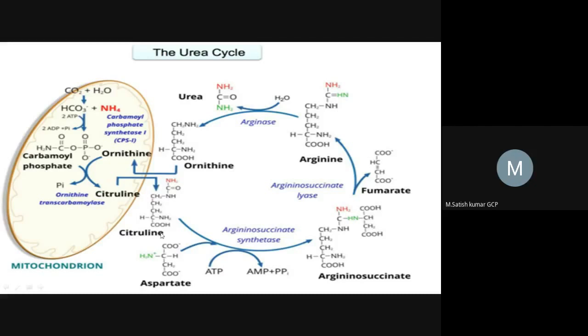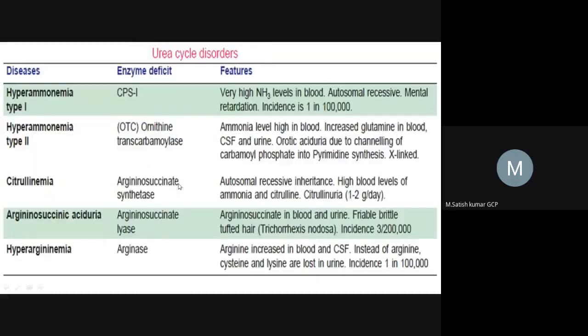So what is happening here? This compound, carbamoyl phosphate, which has an amine group and a keto group, will be separated from the phosphate molecule. The phosphate molecule will be separated, and the keto along with the amine group will be attached with ornithine at this position.